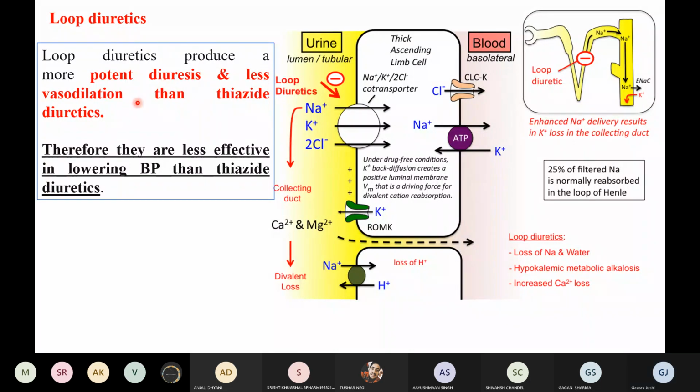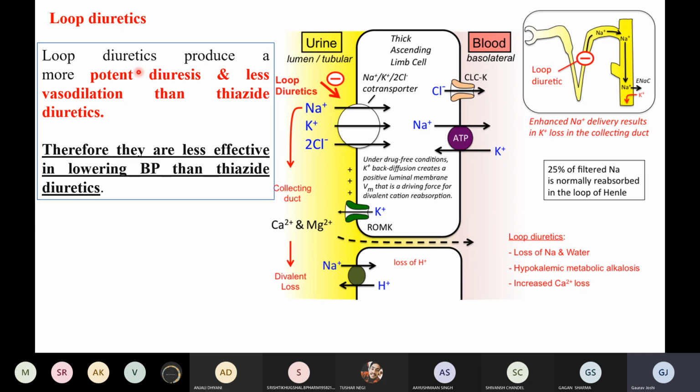So they are actually giving you less dilation, hence these molecules or these drugs will be used primarily for the treatment of the edema or some renal failure, right? They will not be primarily used for the treatment of hypertension or high blood pressure, although they are used, but they are not used significantly for this purpose. Either they are used in combination, but they are not used alone for the treatment of hypertension or the high BP, right?